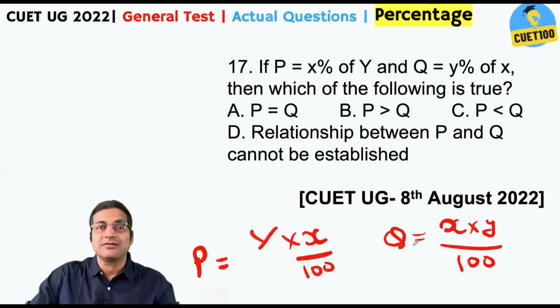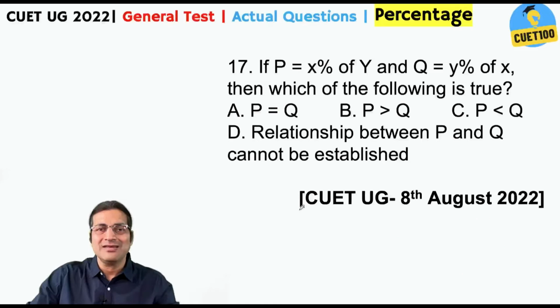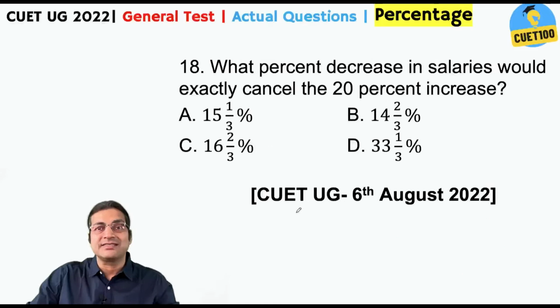Can you see that? So, of course, P is equal to Q, isn't that? 2% of 3 is equal to 3% of 2. 15% of 3000 is equal to 3000% of 15. Like this. Okay?